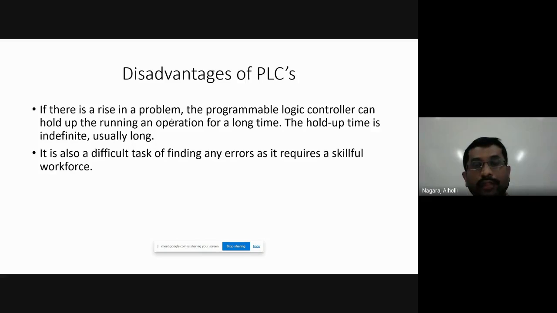Disadvantages of PLC. If there is any problem, the programmable logic controller can hold up the running operation for a longer time. If any problem persists in the PLC, then that problem will remain for a longer time before the fault is detected and diagnosed. That is the disadvantage of the PLC. It is also a difficult task to find the errors. If there is any error, skillful persons are required to debug the errors in programmable logic controllers.